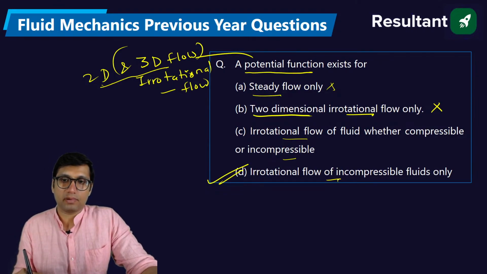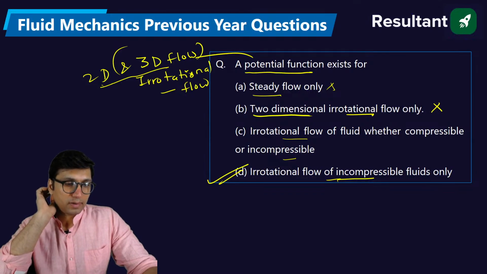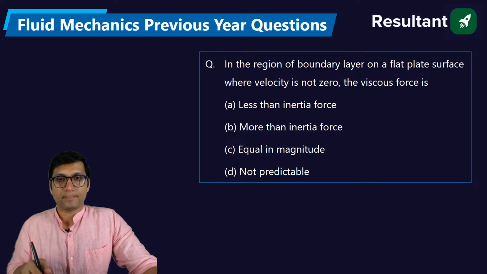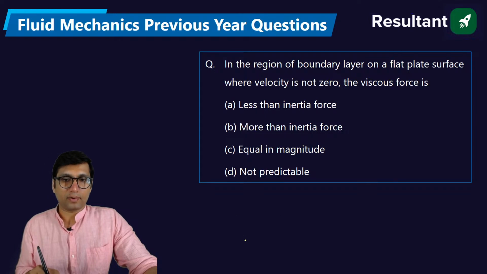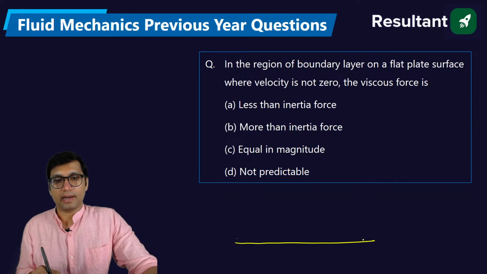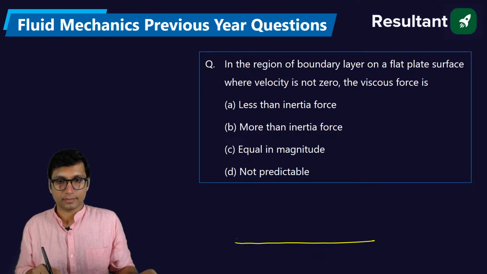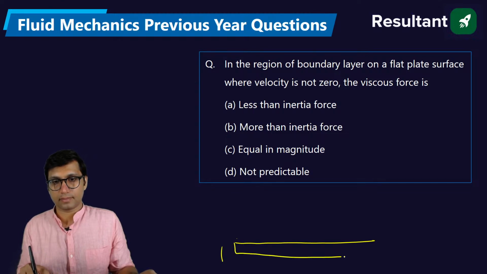Only incompressible fluids. Clear? In the region of the boundary layer on a flat plate, where velocity is not zero, the viscous force is. Wherever a boundary layer is formed, let's say we have a flat plate, over this flat plate you will find the boundary layer.